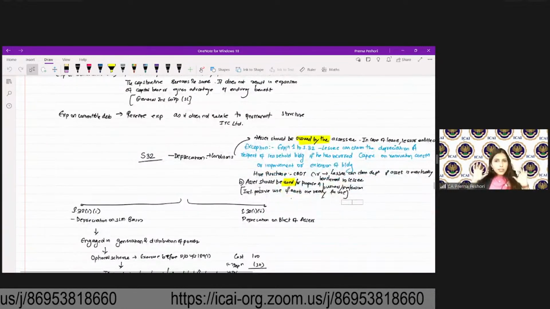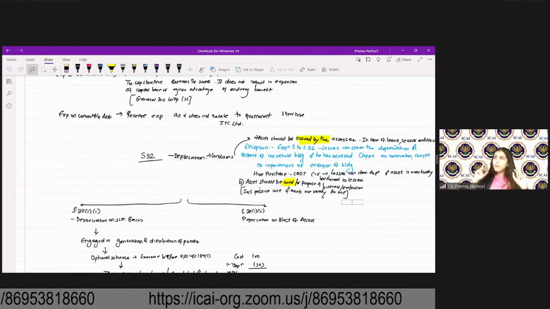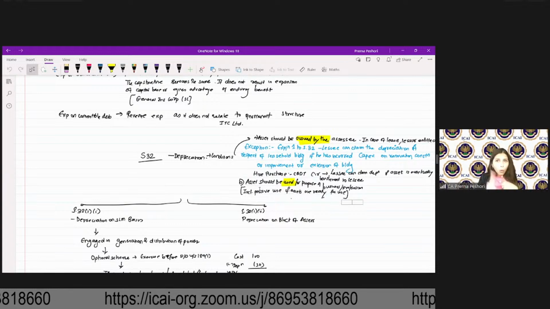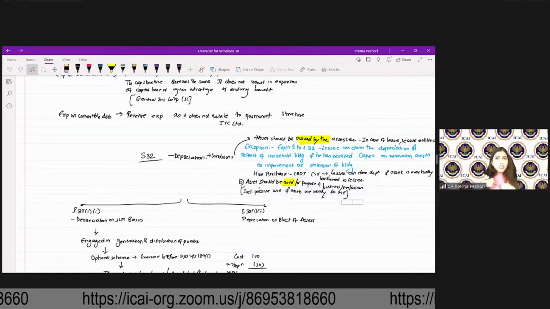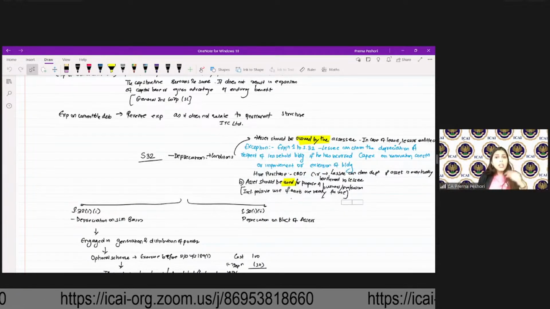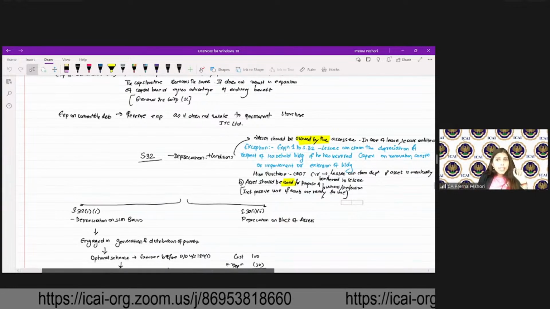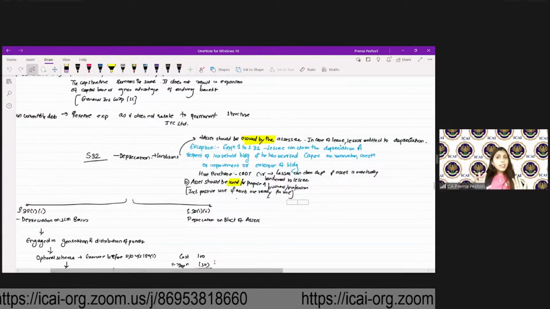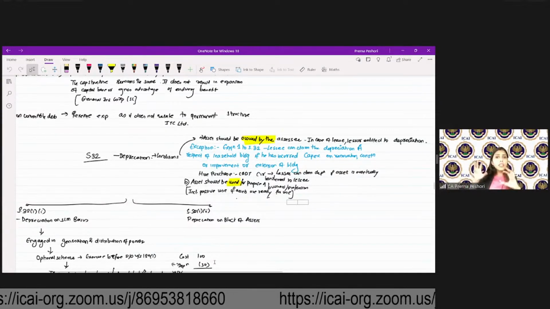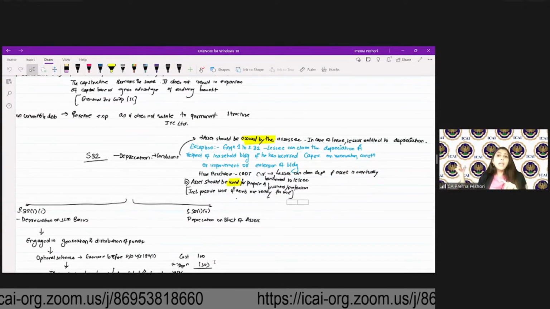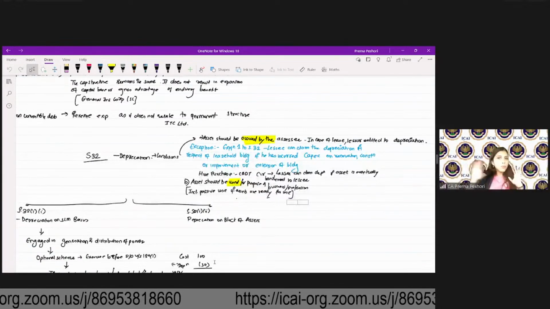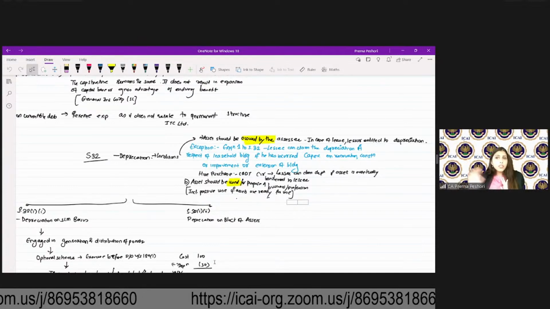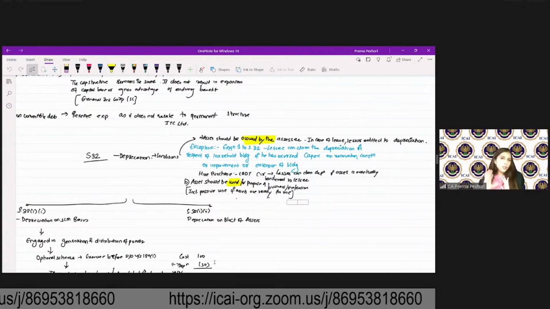Then 32 is depreciation. For depreciation claim, you have to fulfill two conditions. One is the asset should be owned by the assessee. There is an exception. Exception is what? Because in case of lease, the lessor is entitled to depreciation because the owner is the lessor. However, the exception is the lessee can also claim the depreciation in respect of a leasehold building if he has incurred a capital expenditure on renovation, construction, or improvement or extension of it. Under hire purchase, the lessee can claim the depreciation if the asset is eventually transferred to the lessee.